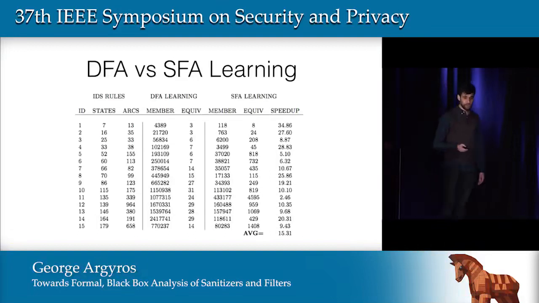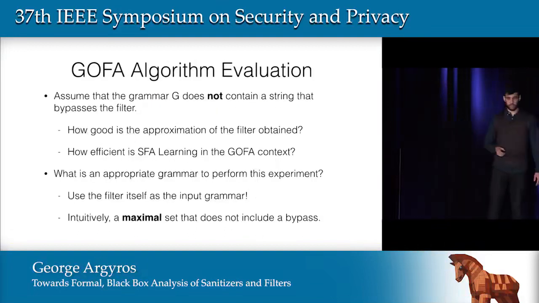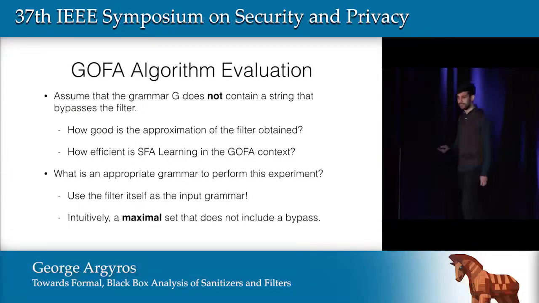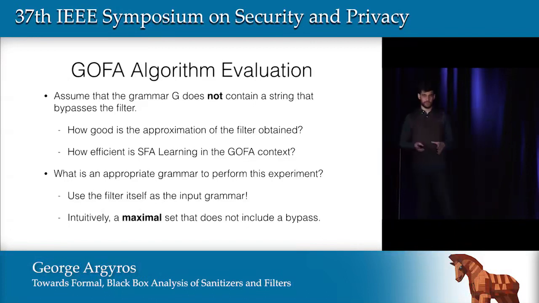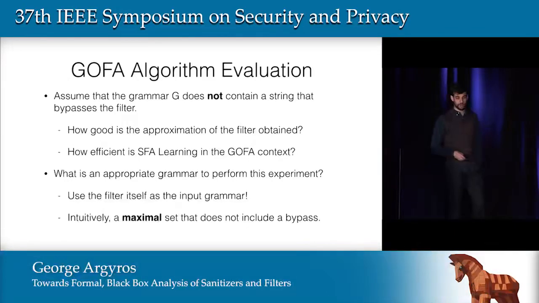Next, we would like to evaluate our grammar-oriented filter auditing algorithm. And the first experiment we performed is we assumed that the grammar does not contain a string that bypasses the filter. In that case, we would like our algorithm to actually function as an equivalence oracle and provide us with a good approximation of the target filter.